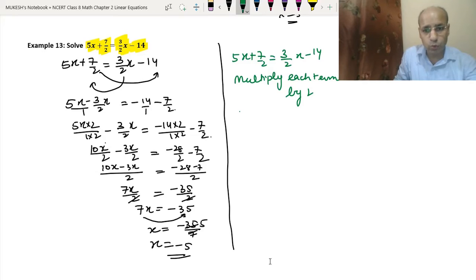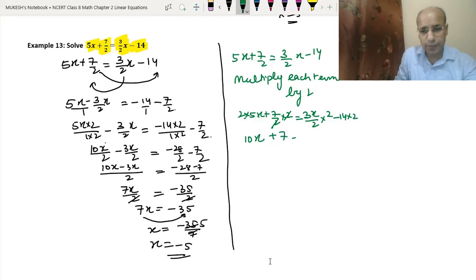So it will become 2 into (5x + 7)/2 into 2 equals 3x/2 into 2 minus 14 into 2. So 2 into 5x will be 10x. This 2 and this 2 will cancel, plus 7. This 2 and this 2 will cancel, equals 3x minus 14 into 2 is 28.